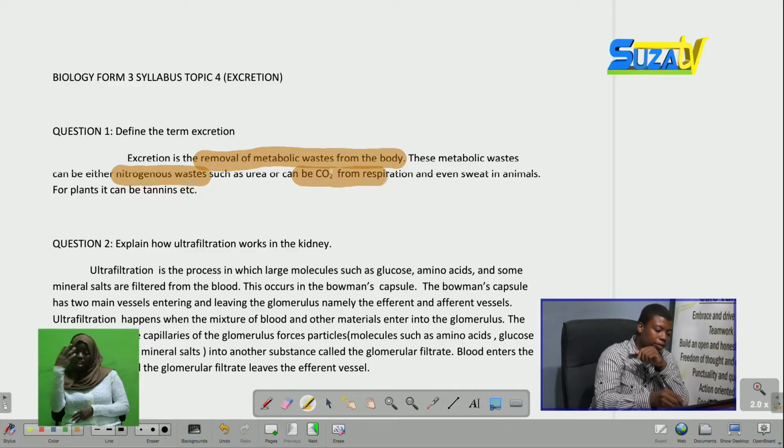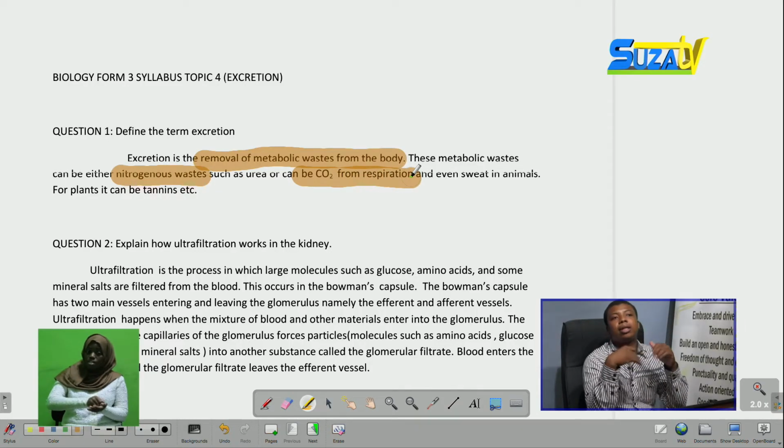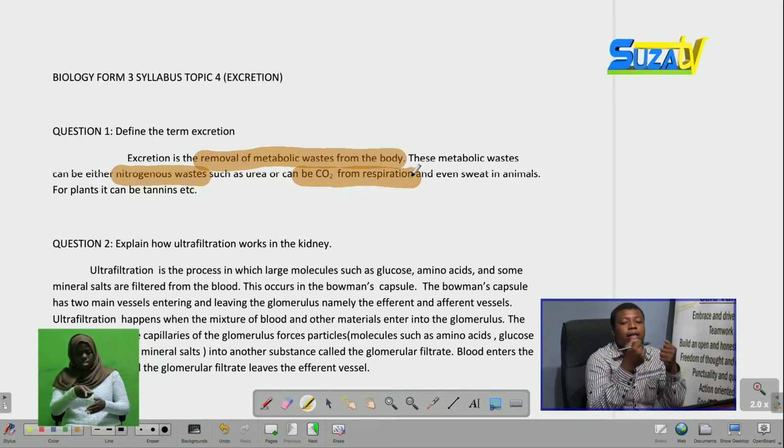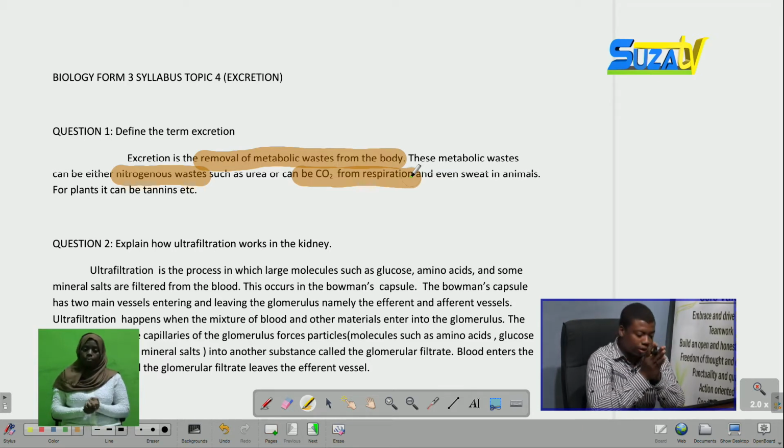Or it can be even carbon dioxide from respiration. We all know that when we respire, we take in oxygen, but after the processes have finished, we remove carbon dioxide from the body. So carbon dioxide is also a metabolic waste.